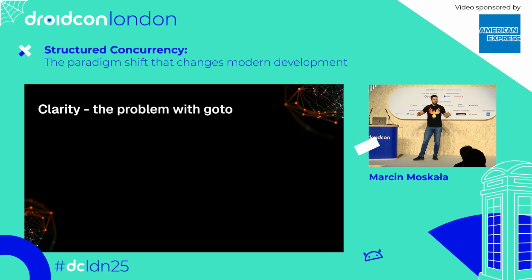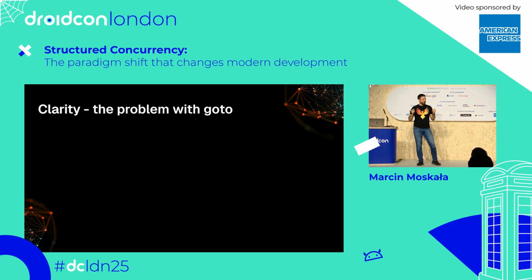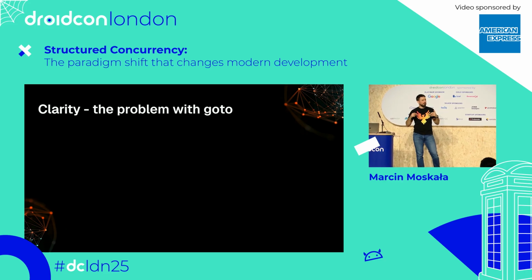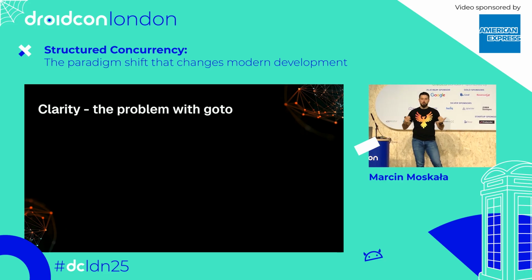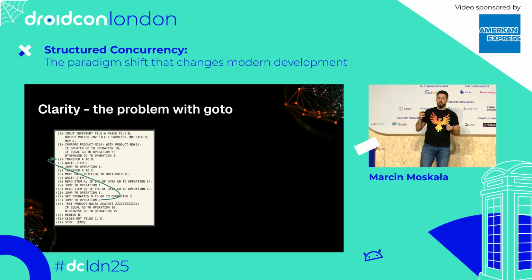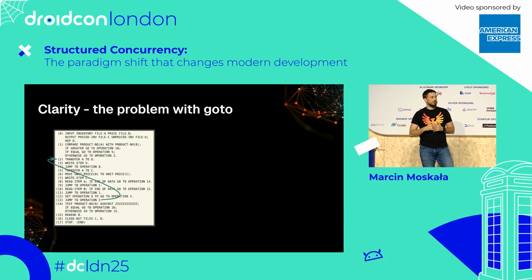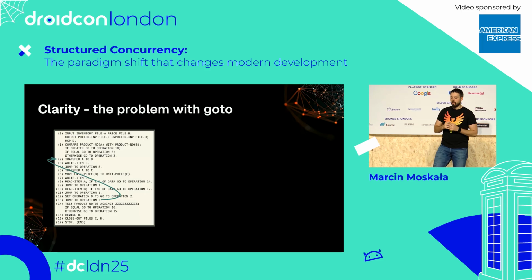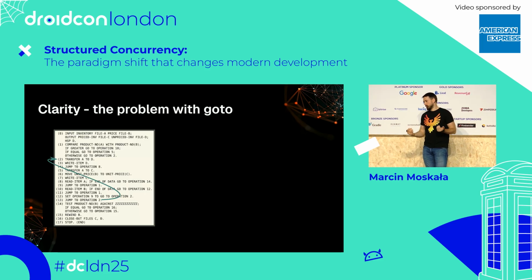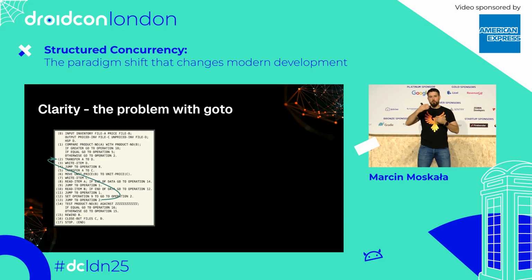So in the ancient times of programming, one of the most basic blocks to control our application was a go-to statement. Go-to statement was a statement that allows execution to jump to a specific line of code. Now, go-to was extremely powerful. It could be used to replace all the control structures that we have: for loops, if statements, functions, whatever you wanted. But it was too powerful.